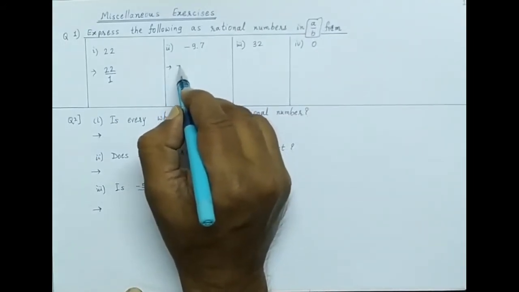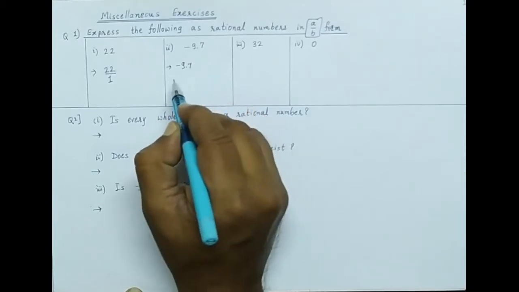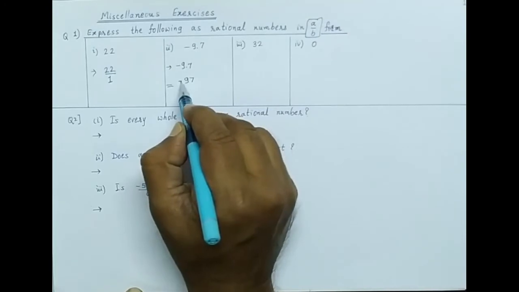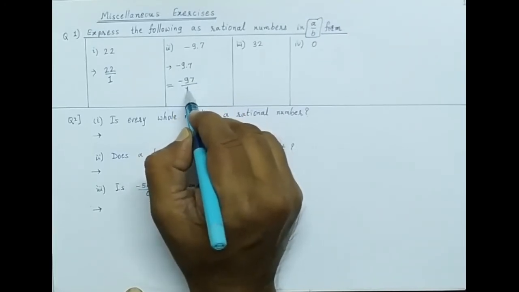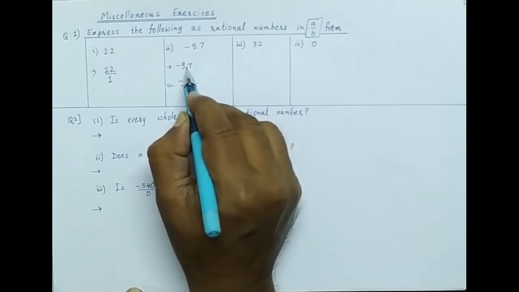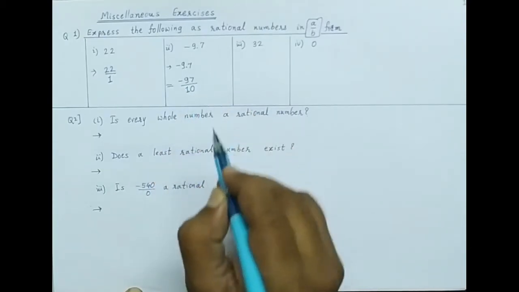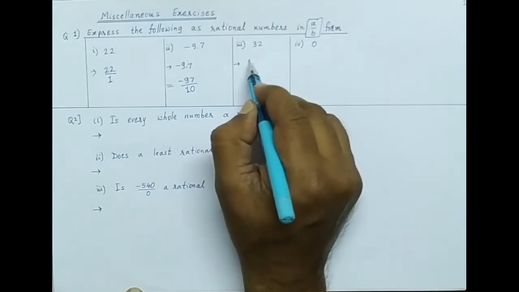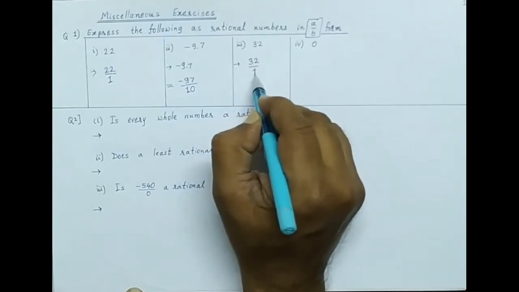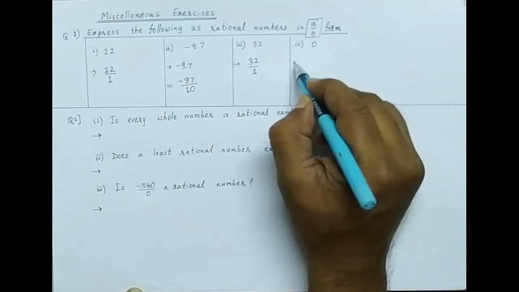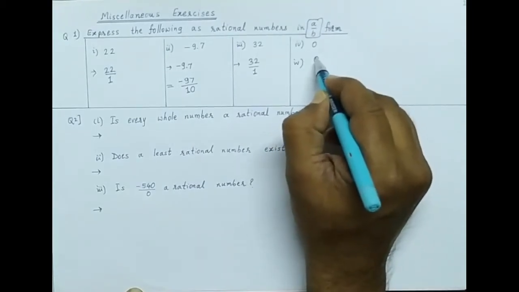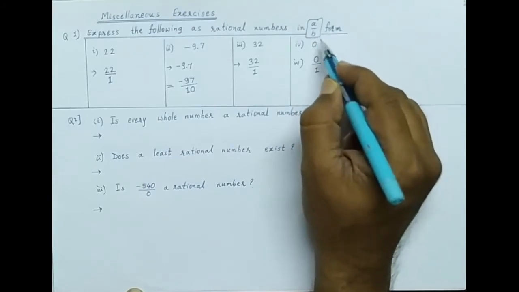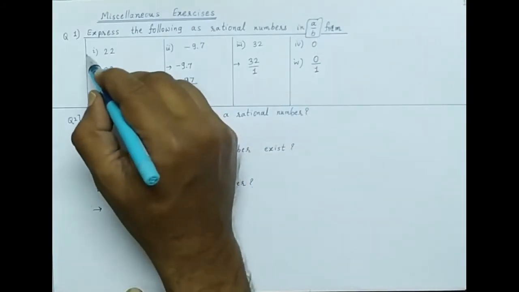Next question, here minus 9.7 is given. We can write minus 97 upon 10, because after the decimal there is one digit, so we write 10 as the denominator. So this is in A upon B form. Third one, very easy, 32 means 32 upon 1. Now the fourth question, 0 is given. We can write 0 upon 1 also, meaning A upon B form. Here A is 0, B is 1. So these 4 sums are over.